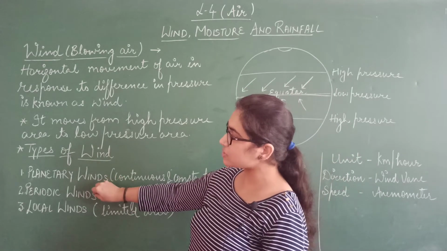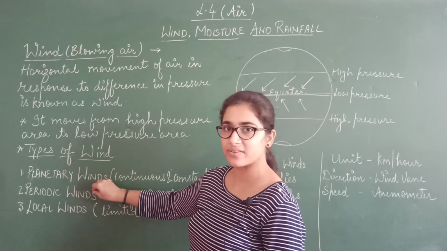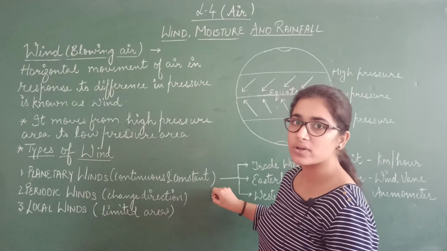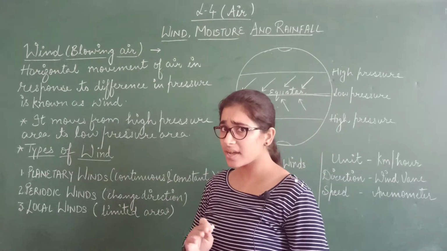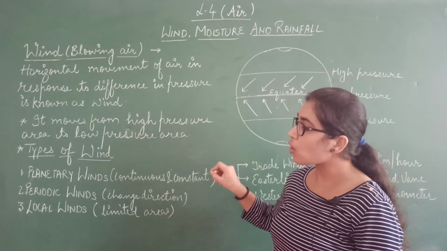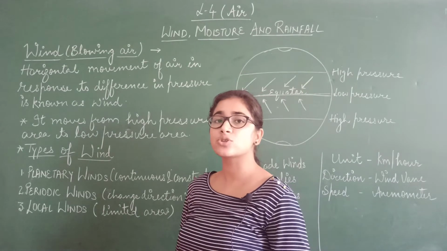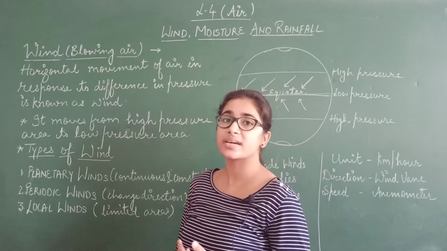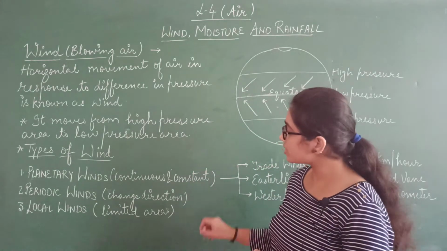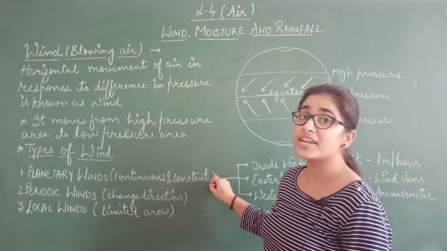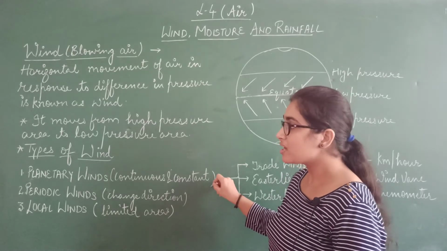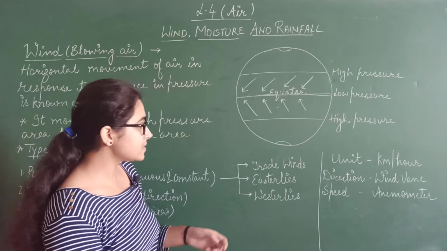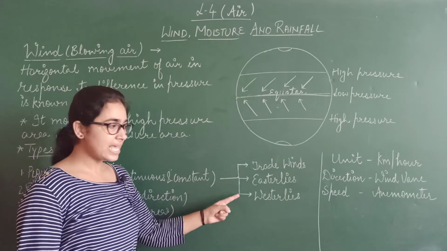Now what are planetary or the permanent or the prevailing winds? These are those winds that blow continuously and constantly throughout the year. Again I am repeating, these blow continuously and constantly throughout the year. Means they are very much constant, they do not change their direction. They blow throughout the year, and these winds are very strong and definite. Now these winds, which are also known as permanent winds, are again of three types: trade winds, easterlies and westerlies.